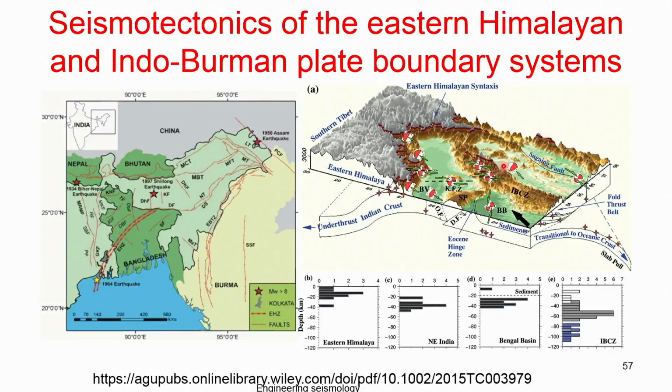If you look at the eastern part of the seismotectonics, we have seen that in the eastern Himalaya, the majority of the earthquakes occur up to 25 kilometers.